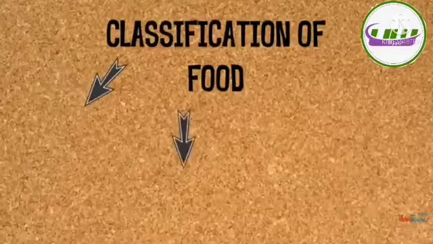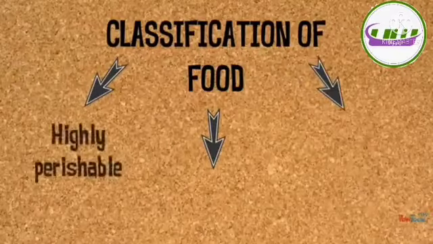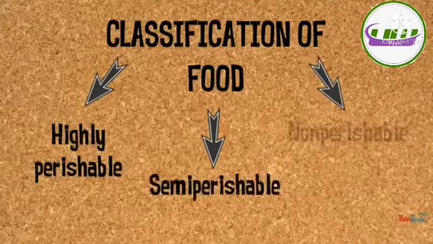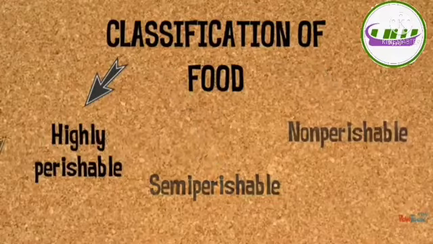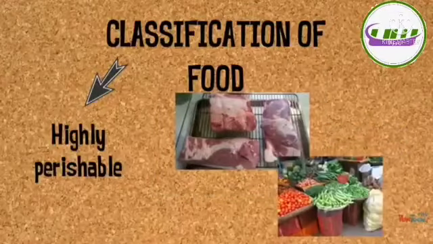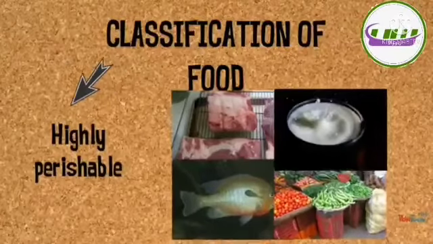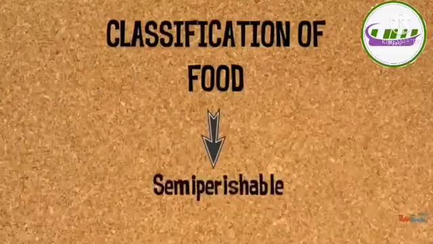Based on its spoilage, food is classified into three types. They are highly perishable, semi-perishable, and non-perishable. These highly perishable food items get spoiled within a couple of days. They need refrigeration.